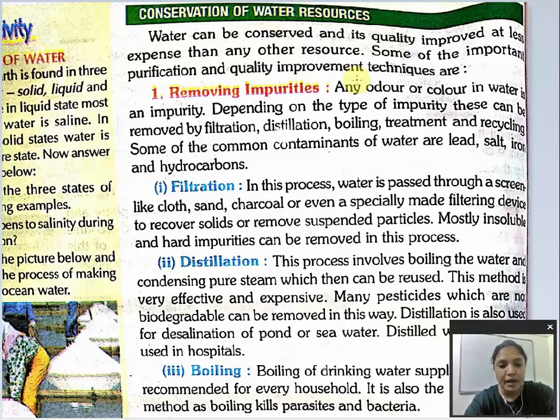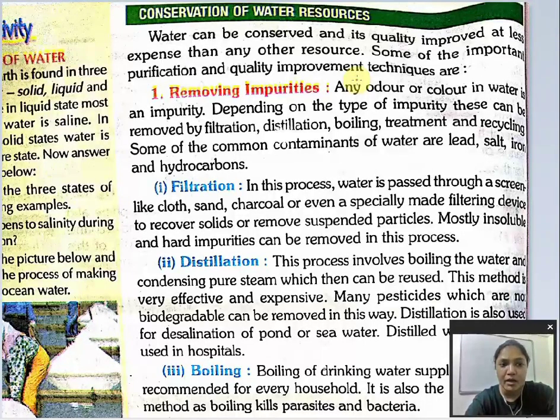Like other resources, if we improve the quality or conserve them, it is very expensive. But if we want to conserve water and improve its quality, it is very less expensive as compared to other resources.